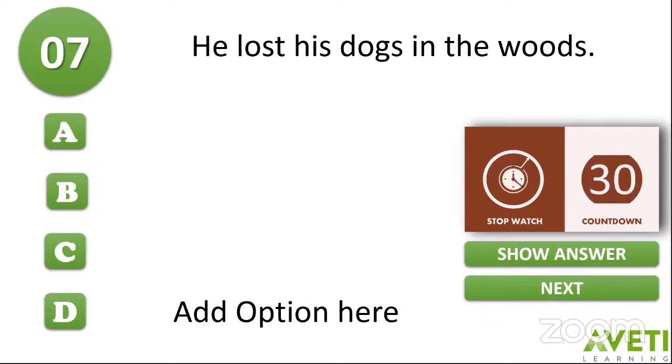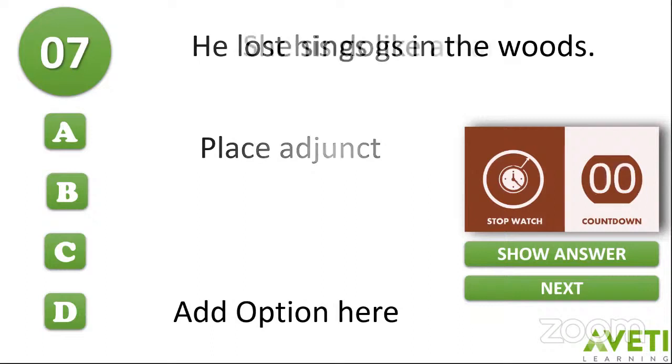All right, let's find out the right answer, children. The right answer is it is a place adjunct because in the sentence the adjunct is in the woods. He lost his dogs is also a grammatically right sentence. If you remove in the woods, then in the woods is your adjunct and it is called a place adjunct because it denotes the place. All right. So all of you are doing well, children. I'm very happy. Next question.